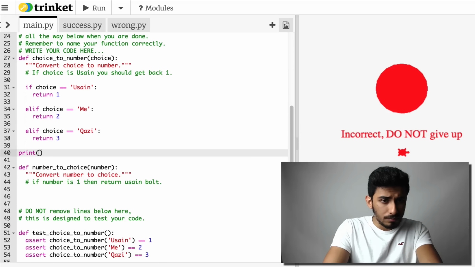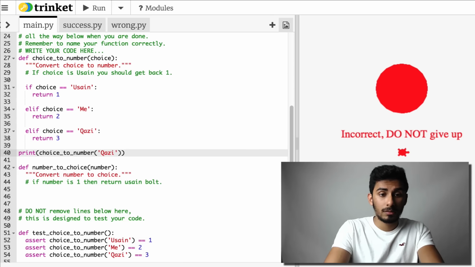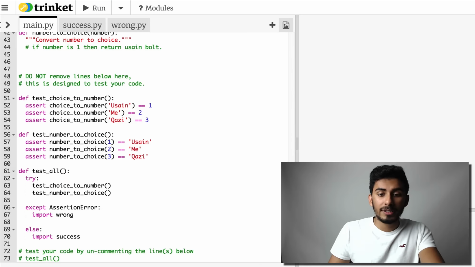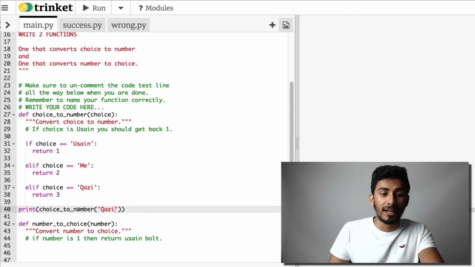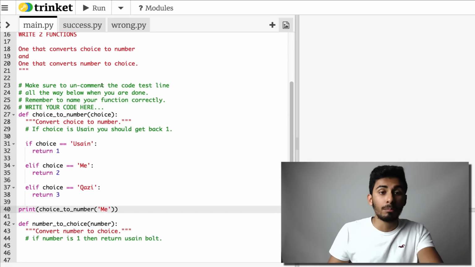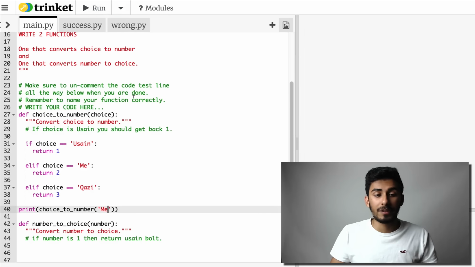If I try to print here and go print choice to number and give it Qazi, right? Let's see what it does. Let's run it. You can see that it gave us back 3. That's exactly what we expected because I came in third. Now, what if I gave it "me", which is going to be you when you're writing this function?